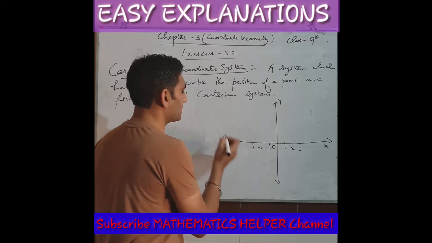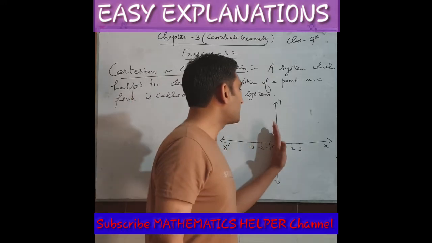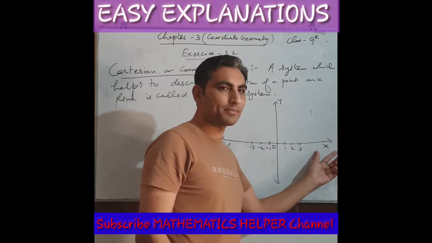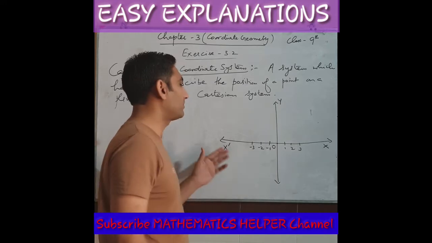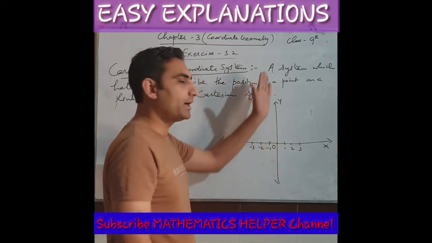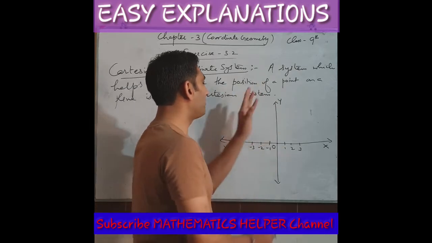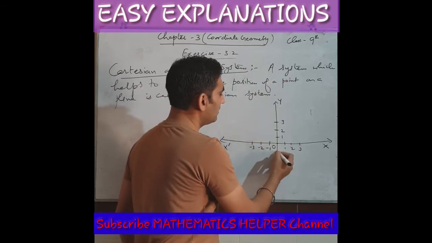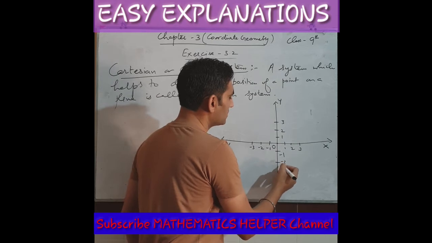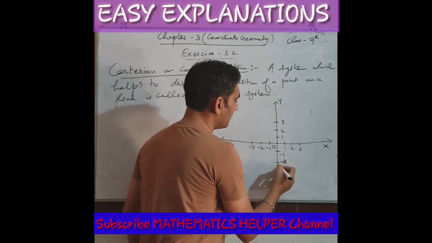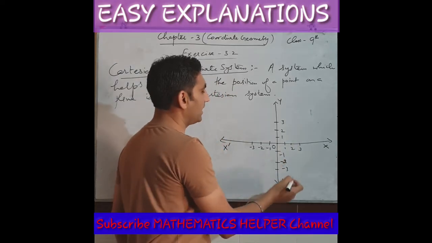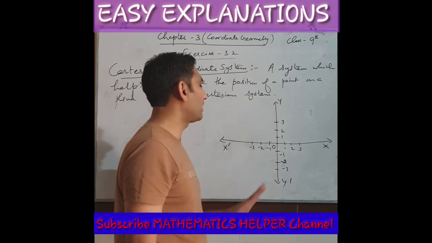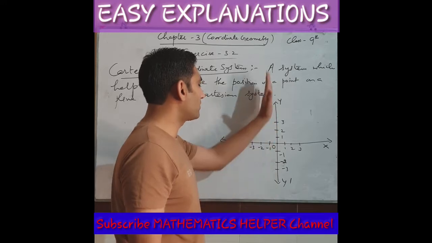We marked positive values on this side, and on this side we mark negative values on the x-axis. So this will be x dash. Do you remember this, students? The positive direction of the x-axis from the origin is called x only, the positive part. In this we mark x dash, the negative part. But actually this whole line is the x-axis. Similarly, upward we mark positive values, so it is y. This is called the y-axis, and the lower part we use to mark negative values. In a similar way you can mark y dash. This is the negative direction of the y-axis below the origin, and upward we mark positive values. This vertical line is called the y-axis.